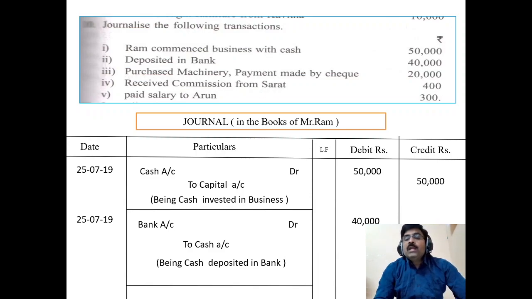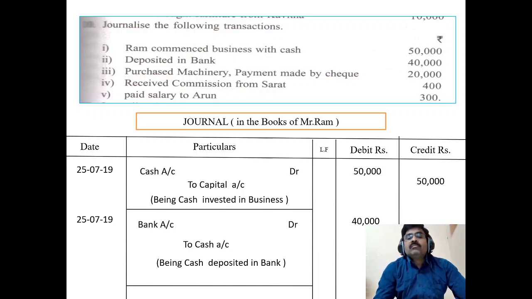Then payment made by check. Check means paying by the bank, paying through the bank. So bank is an organization. It is giving the benefit to the organization, to our business.